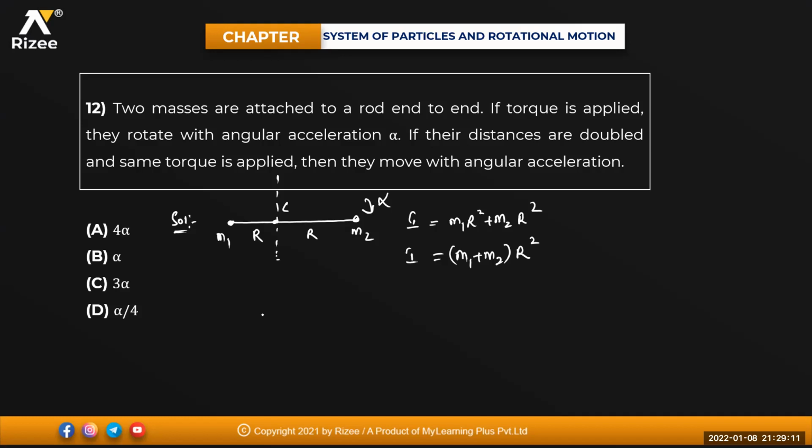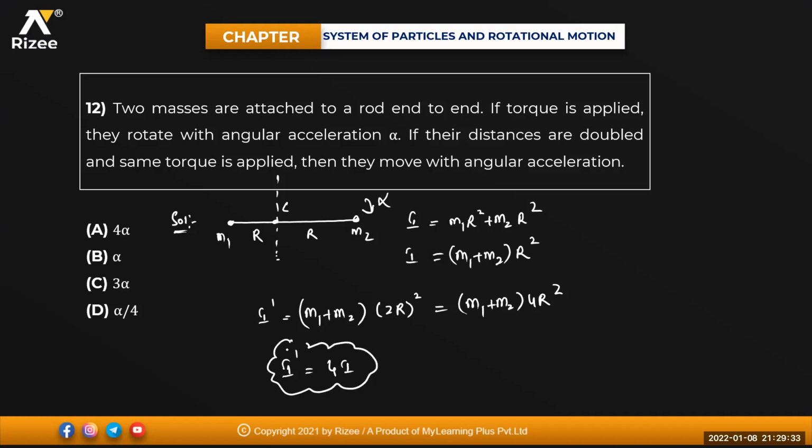Now when you are increasing the moment of inertia for this one, I can write I dash is equal to (m1 plus m2) into... now the distance is doubled, that means (2r) whole square. That means this is (m1 plus m2) into 4 times r square. That means I dash is becoming 4 times I. What is being asked? Their distances are doubled and the same torque is applied. They move with an angular acceleration of how much?